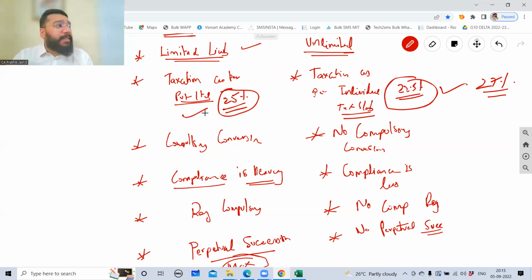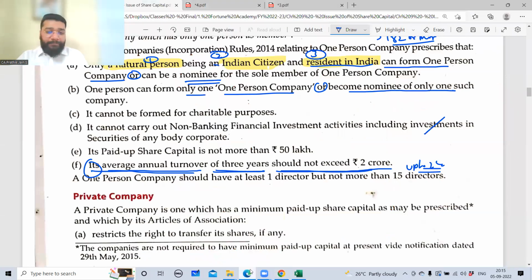When I was practicing as a CA, about 3-4 years ago, people would come and ask me, sir, should I go for OPC or a sole proprietorship concern? What is the difference between the two? If I go for OPC, what is the advantage and disadvantage? If I go for a sole proprietorship concern, what is the advantage and disadvantage? Like that, we have to make them understand. Are you able to follow? Even you should know whether OPC or sole proprietorship is better for doing a business. You'll compare, and whichever is more advantageous, you'll go with that. Am I clear or not clear?